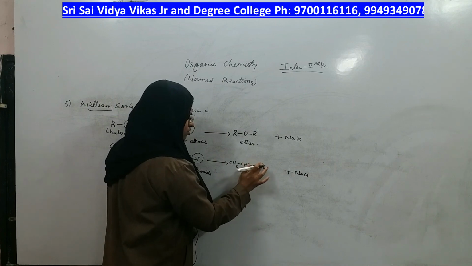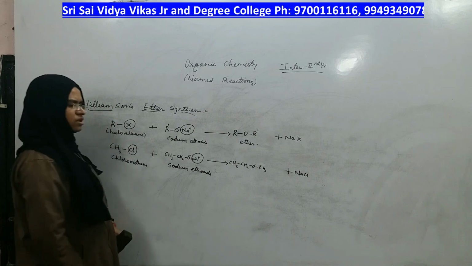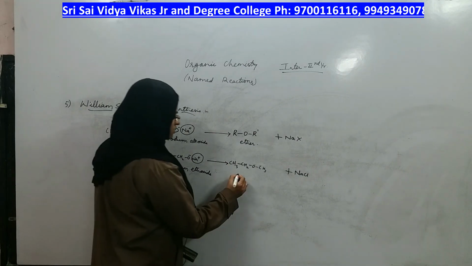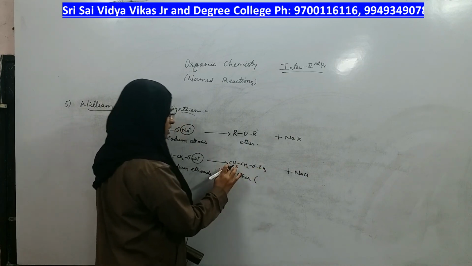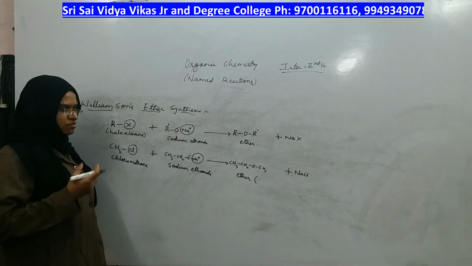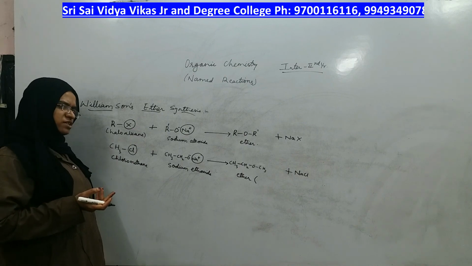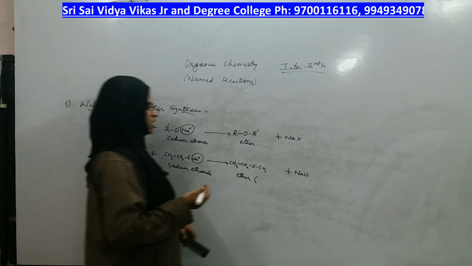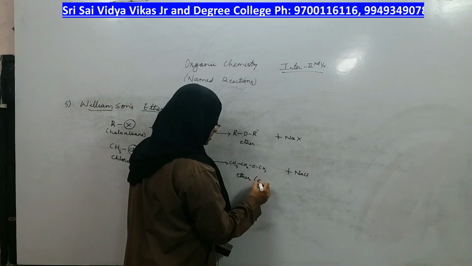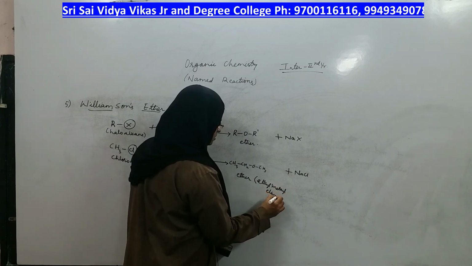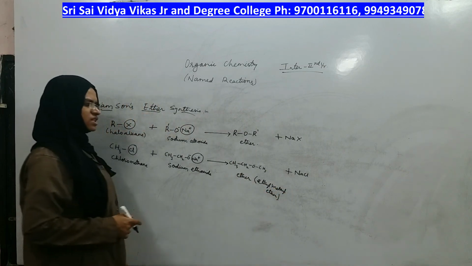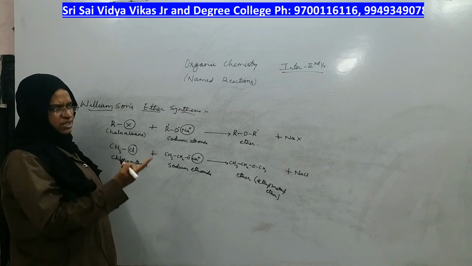So you should connect both of them by a bond. Which bond? This bond. Now what do you get? Ether. What is the name of this ether? Methyl and ethyl. Ethyl comes from E, methyl comes from M. So who comes first in the alphabet? Ethyl. So your name should be ethyl methyl ether plus NaCl.